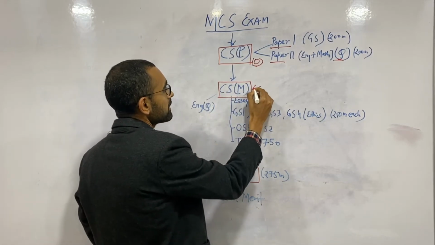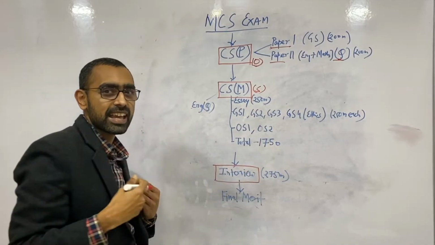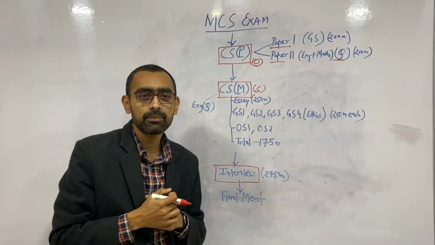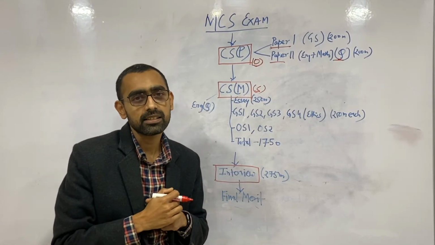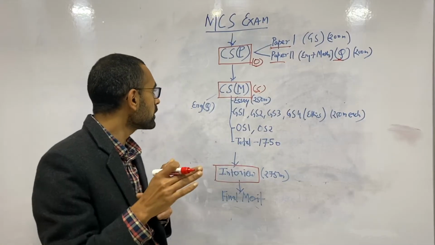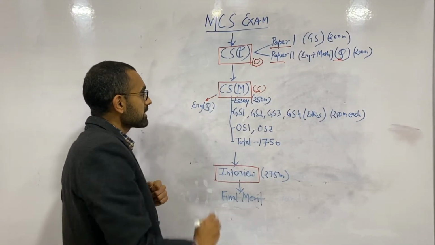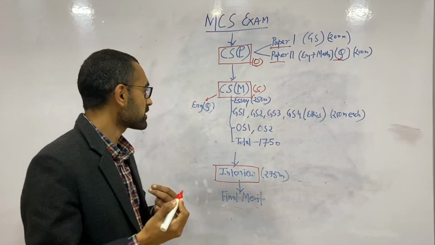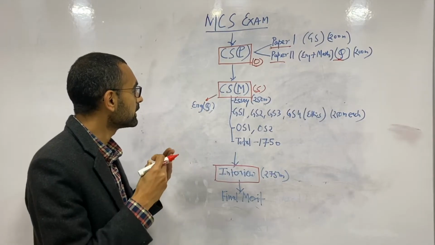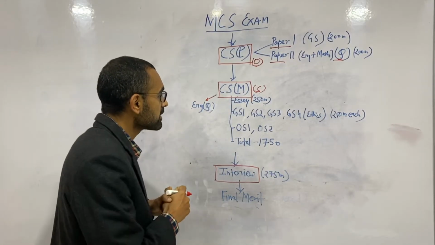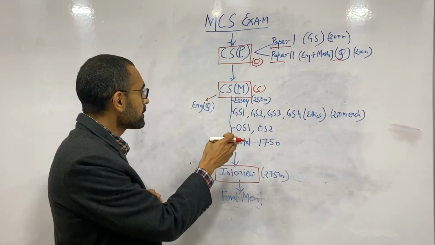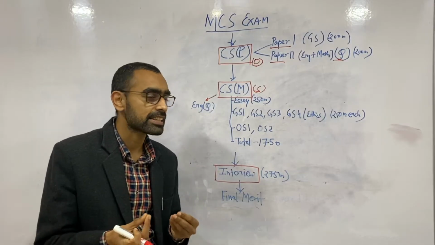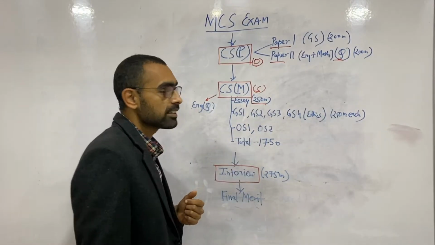Now the civil services mains exam is the next step of the exam, and you have to understand that this is a subjective type exam where you have to write the answers, and there will be a lot of papers. Here also there is a qualifying paper for English, so you have to score whatever minimum is required. This should be basic English. Then there will be several papers, and an essay paper will be there. Like in UPSC, we also have an essay paper, it will have 250 marks.